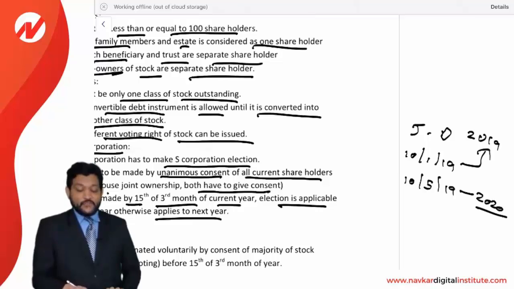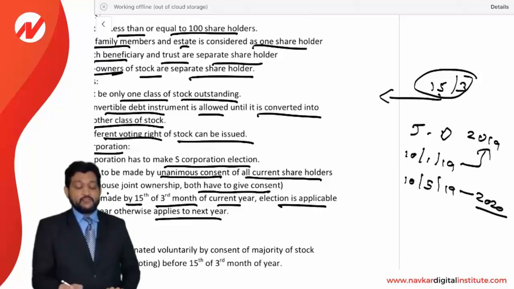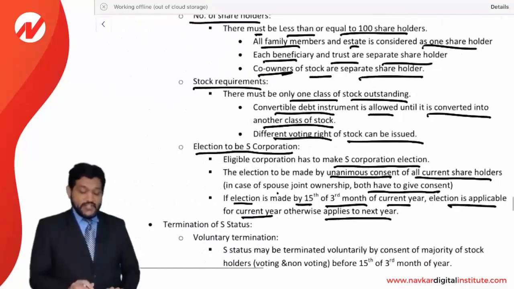See, the deadline is the 15th of the third month. So we can say 15th March. Up to 15th March, if you file your election, then it will be applicable for the current year. And after 15th March, if you file your election, it will be applicable for the next year. Look at this. So your S election date is very important.